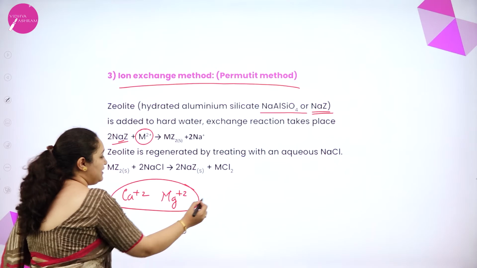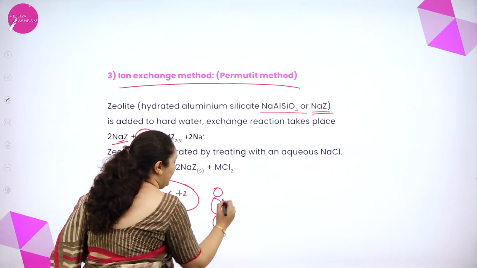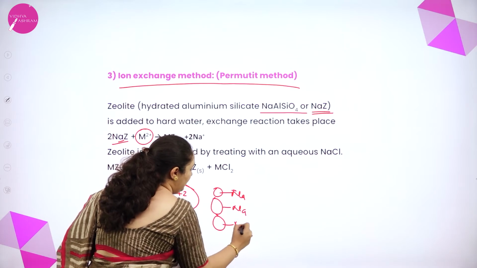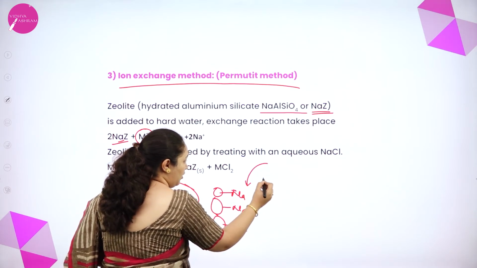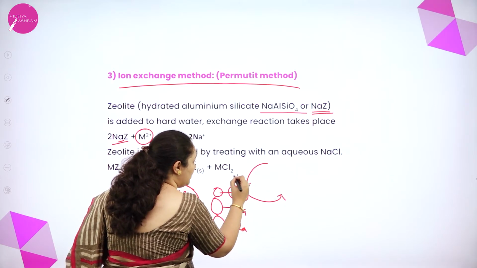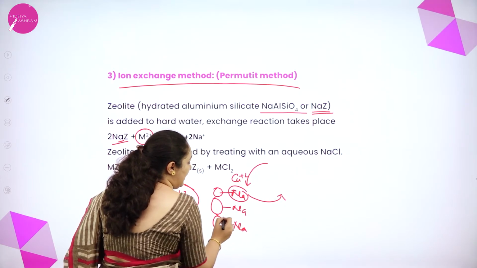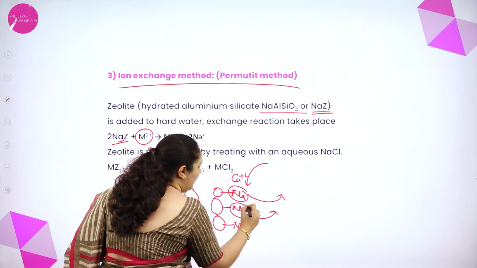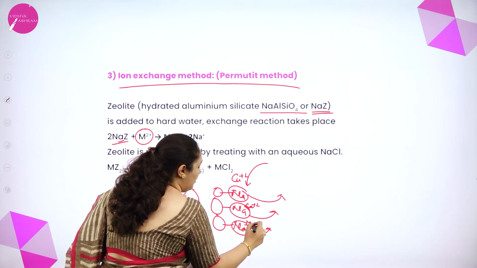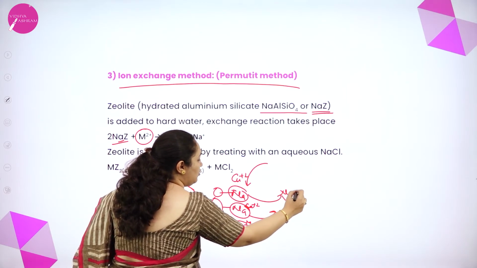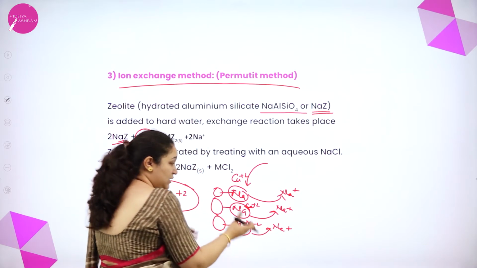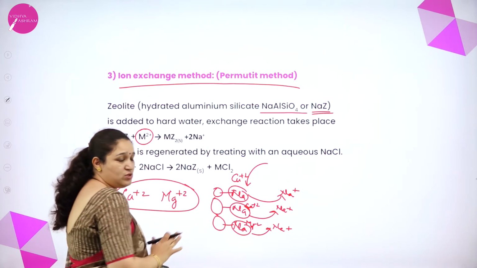So zeolite is there, in which you have sodium. Now you are passing hard water. Hard water will replace sodium. Sodium will go into water and it will be replaced with calcium. Again sodium will go, it will be replaced with calcium or magnesium. It can be any one. So what is going into water? Sodium ions are going into water. Thus hard water is getting converted to soft water.